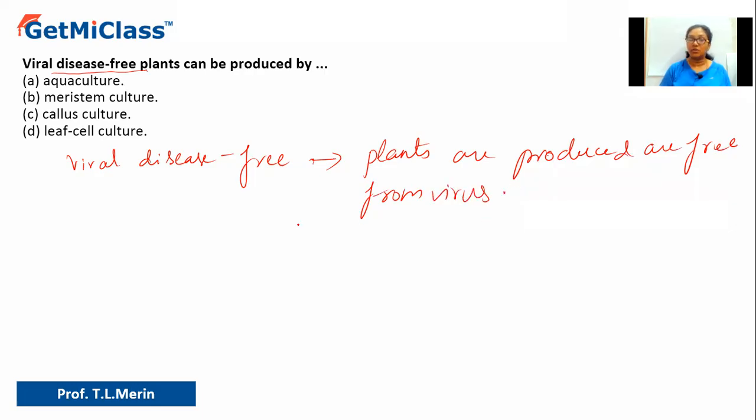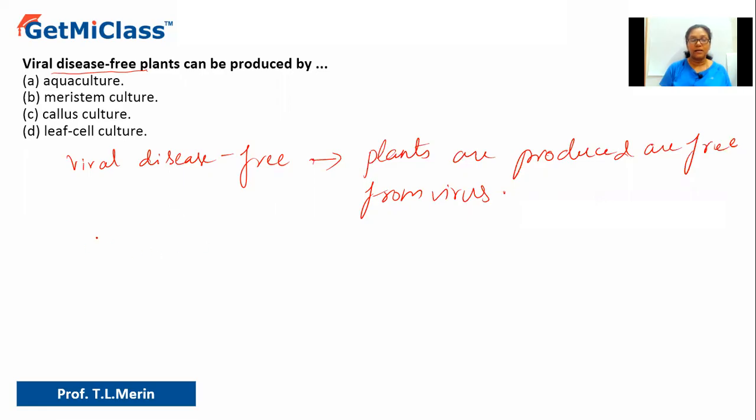Please make sure that you understand this point, because viral resistant means even after it is grown in the field, it will not be attacked by virus. It will not get affected by virus. But these plants, while production, are virus free, but they may get attacked later. So we are just talking about production of viral disease-free plant, or virus-free plant. So how can we do that?